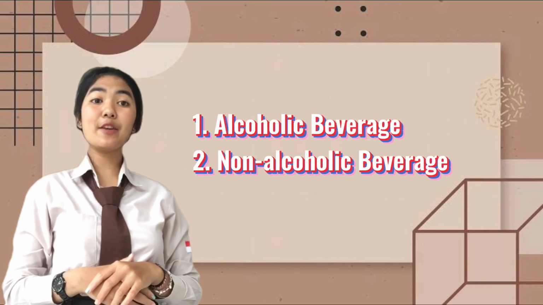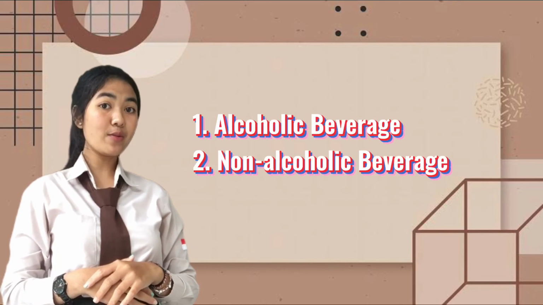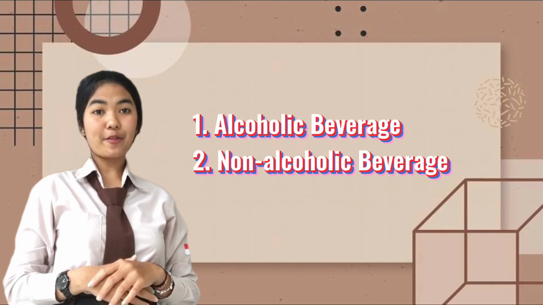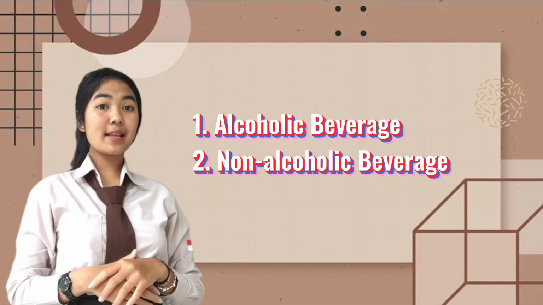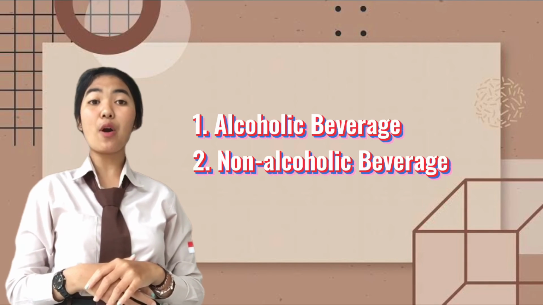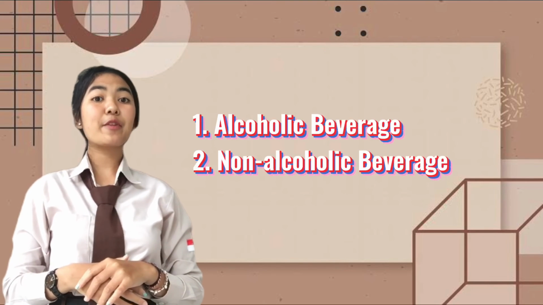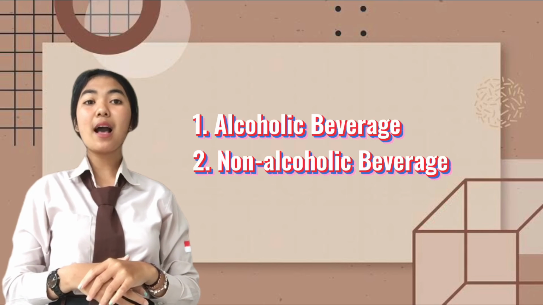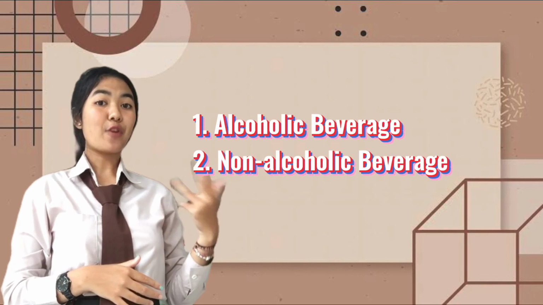It has been divided into two categories as follows: fermented alcoholic beverage, there are wine and beer. Distilled alcoholic beverage is an alcoholic beverage produced by distillation of a mixture produced from alcoholic fermentation. For example are rum, whiskey, and vodka.